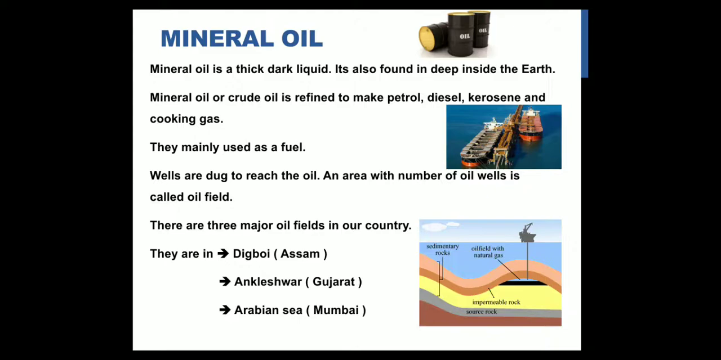Okay, and also there are wells. I can see in this picture a ship in the ocean. They also dig wells to reach that oil. So through tubes or through wells they reach the oil, and from there the oil is extracted. The area where there are many oil wells, we call an oil field. We have three major oil fields. One is in Assam, Digboy, another is in Gujarat, Ankleshwar, and the next one is in Mumbai, in the Arabian Sea.